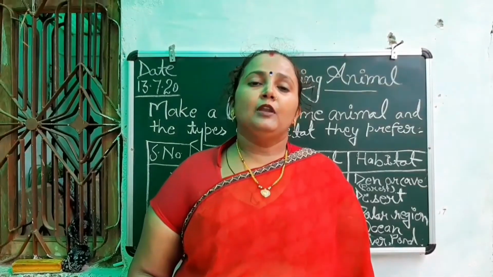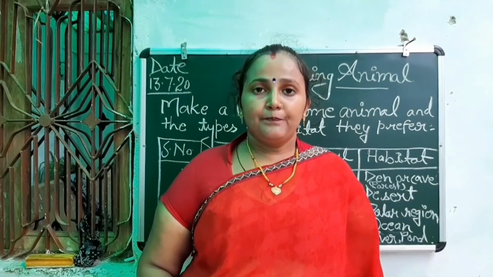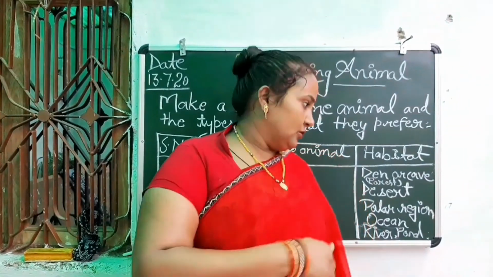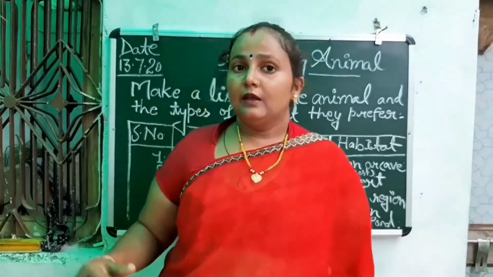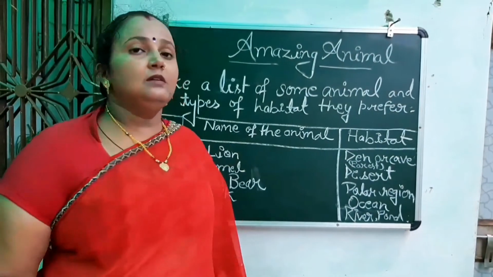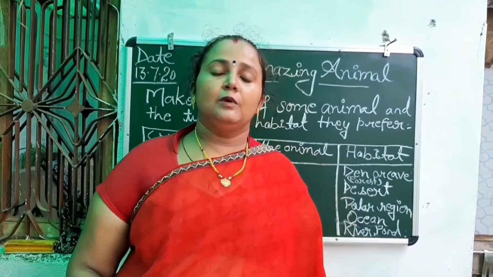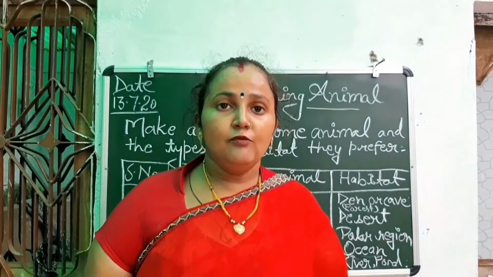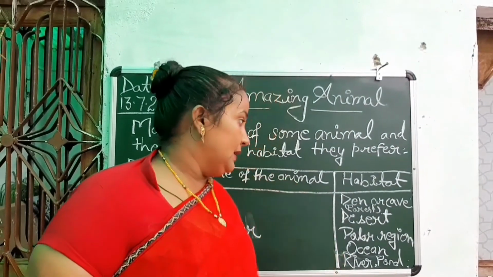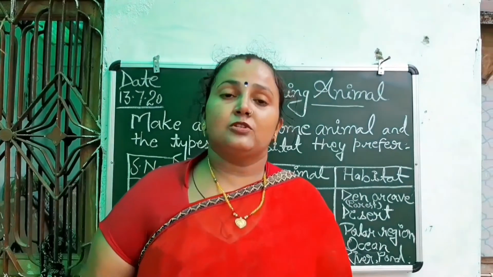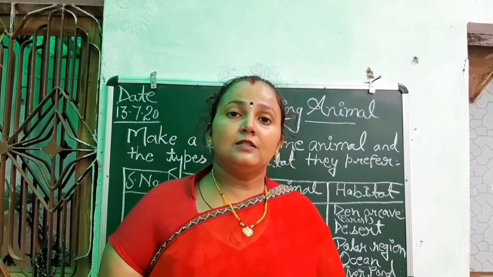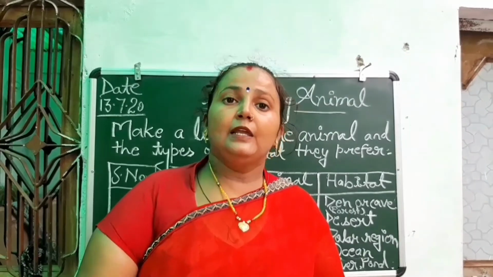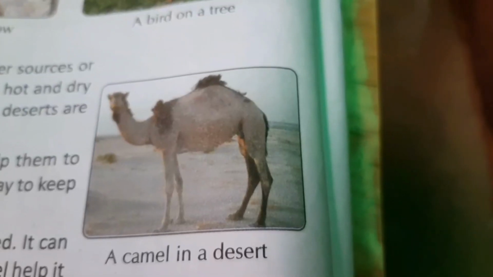So which type of animal can survive in the desert? As I told you, camel. Camel can survive in the desert, and many other animals also can survive, which need very little water. So how can the camel survive? What is their body structure? They can survive in the desert because the camel needs very little water. Their body features help them to survive.